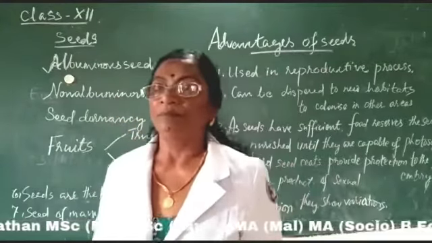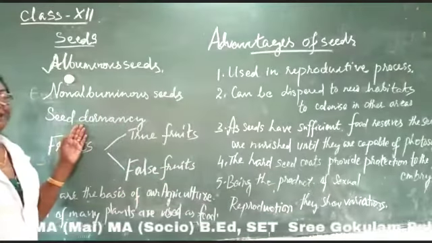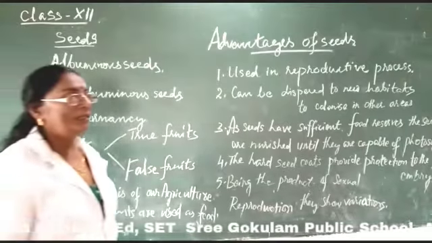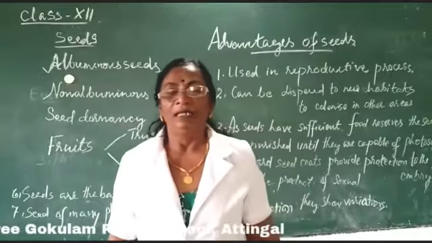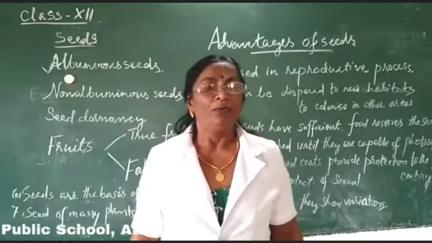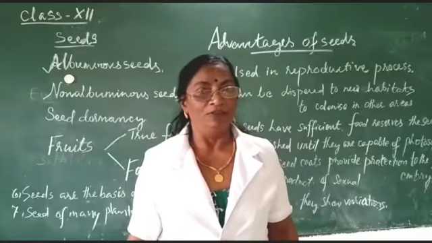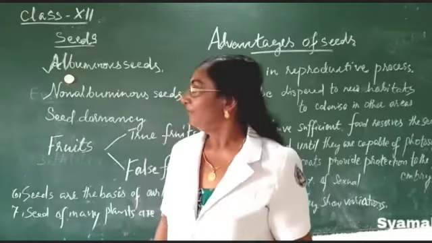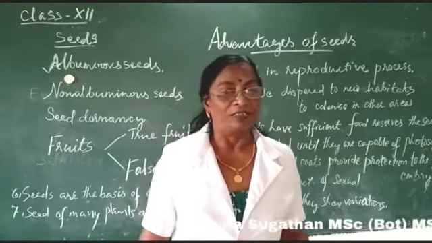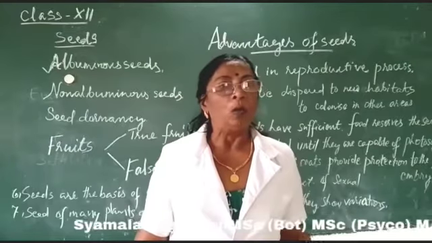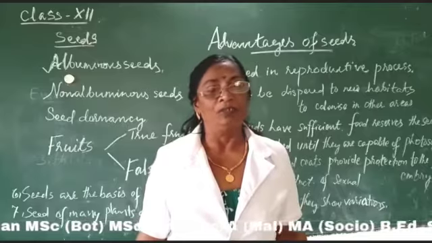Now we can see seed dormancy. In the case of certain plants, the seeds do not germinate immediately after their development, and the seed may undergo a period of arrest even though all the suitable conditions are favorable for the germination of the seed.